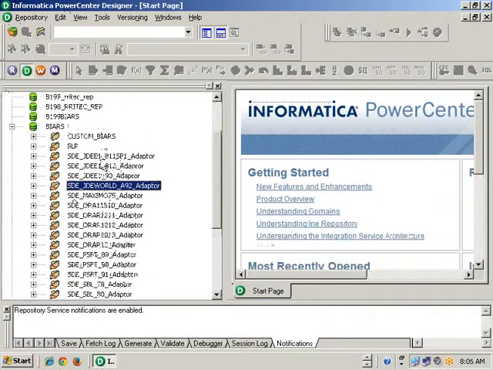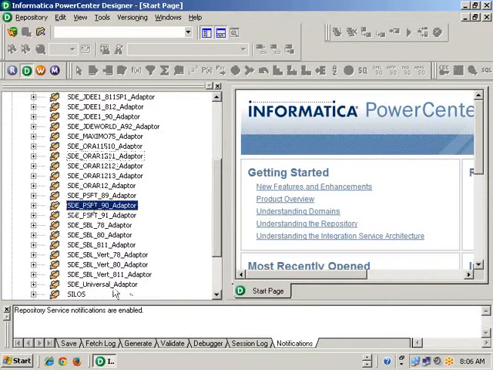Here I have SDE for JD Edwards, SDE Oracle R12, SDE PeopleSoft, SDE Siebel. If you say I am using Siebel, then you will be told, please use this plugin. If you open this one, I have n number of mappings available.